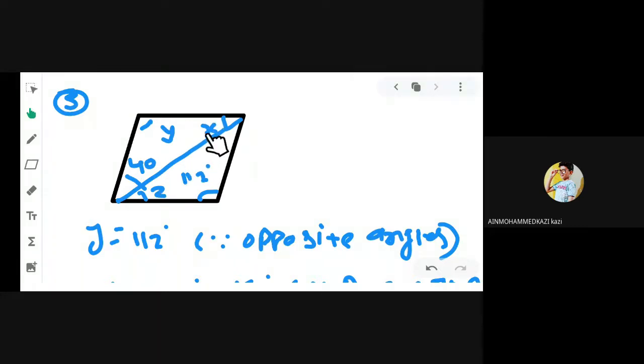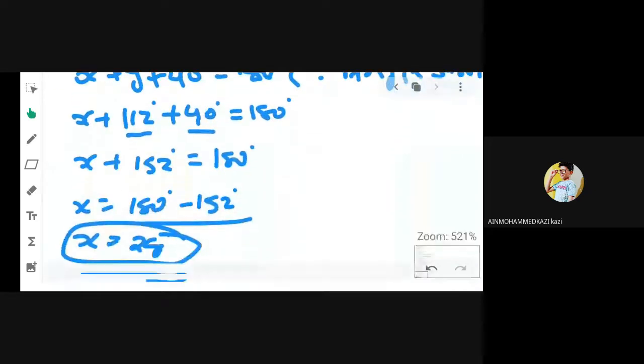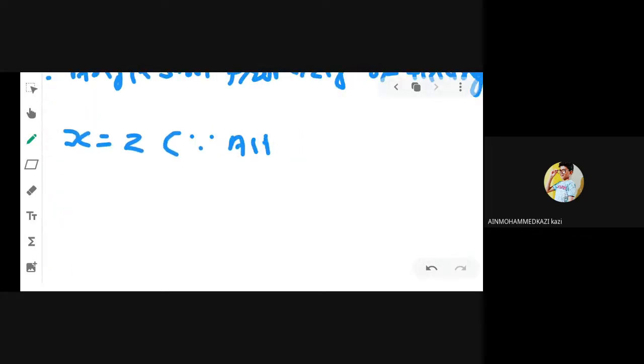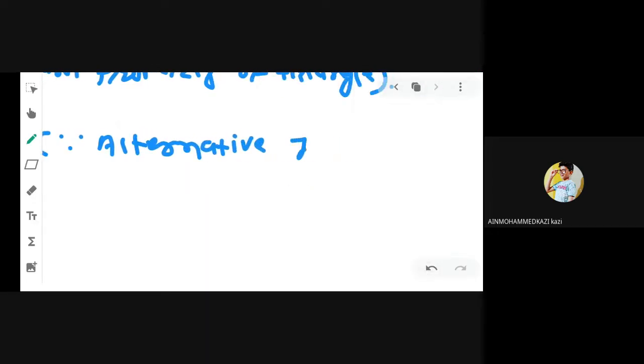these two angles are x and z, the angles of z. And angles of z, it means it is alternative interior angle. And whenever we have alternative interior angle, it is always equal. So we can say that x is equal to z because of alternative interior angle.